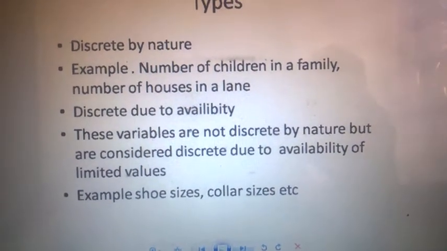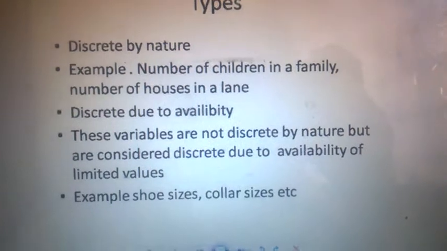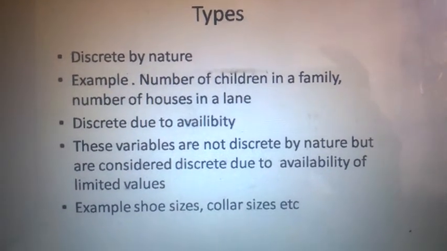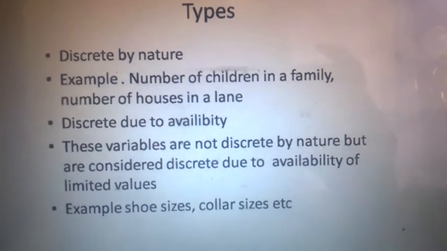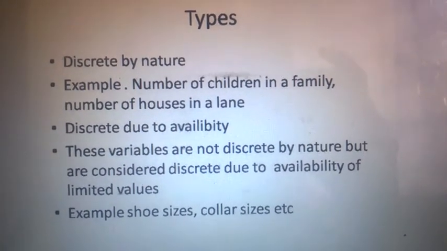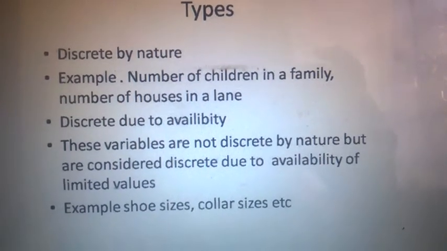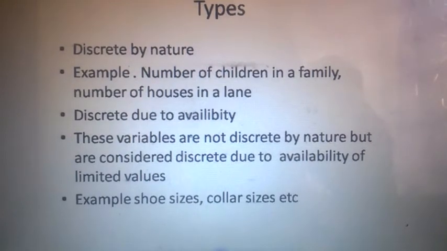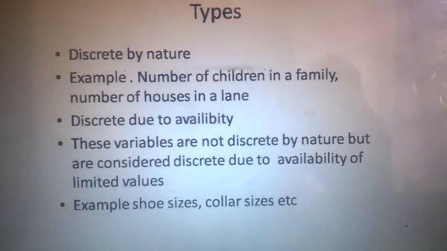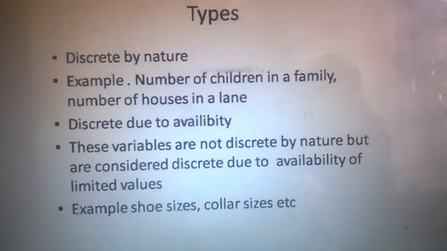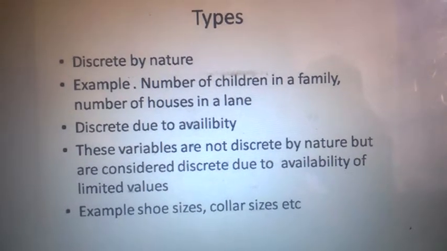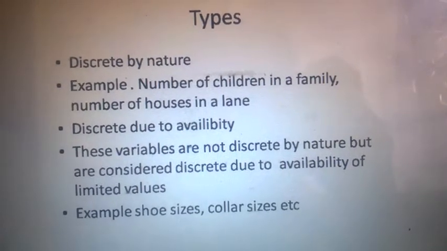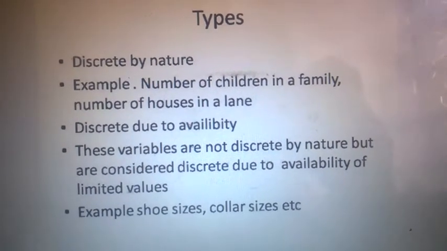Number of households in a lane. There can be 3 houses, 4 houses, but there cannot be 2.3 or 3.5 houses in a lane. They are naturally discrete and they cannot assume the values in points. The point which usually people think, that discrete variables don't assume points, is accurate for the quantities which are discrete by nature. For example, number of children, number of houses, number of lectures attended, number of books in a bag.